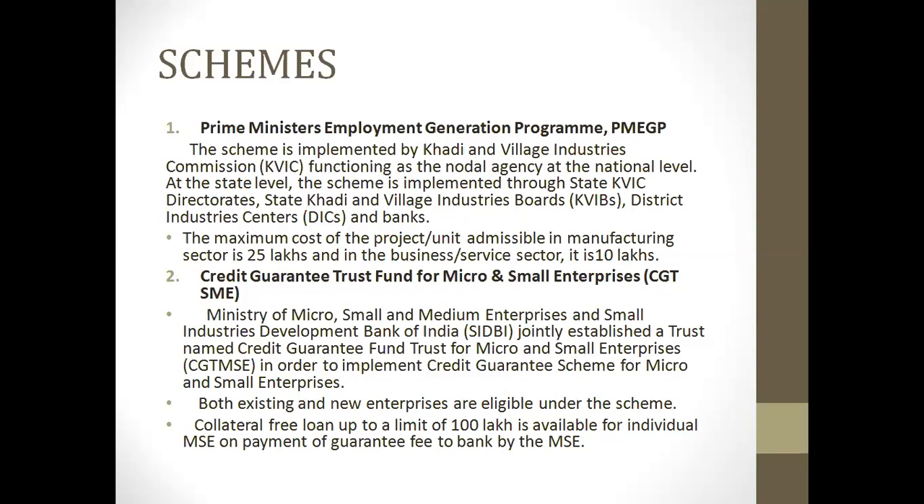The second scheme, Credit Guarantee Fund Trust for Micro and Small Enterprise Scheme. A trust named Credit Guarantee Fund Trust for Micro and Small Enterprise has been jointly established to implement the Credit Guarantee Scheme for Micro and Small Enterprise. Both existing as well as new enterprises are eligible under the scheme. And a collateral free loan up to a limit of 100 lakh is available for industrial MSME on payment of a guarantee fee to the bank by the MSME.